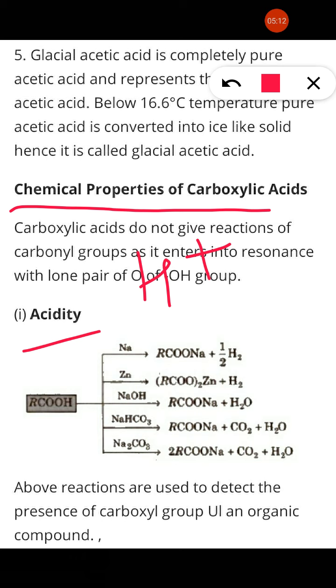With sodium, it forms the sodium salt of carboxylic acid. Zinc, sodium salt of carboxylic acid. With base, it forms the sodium salt because it is a base, so this is the acid. Bicarbonate, effervescence of CO2. Sodium carbonate, again effervescence of CO2. So these are the reactions which show that carboxylic acid is acidic in nature.